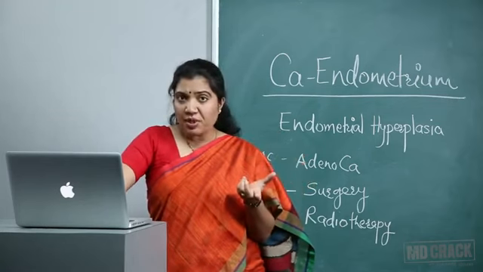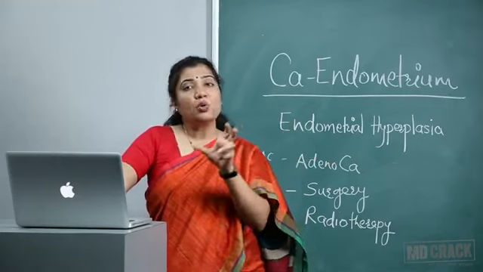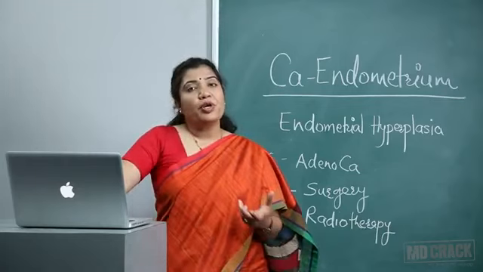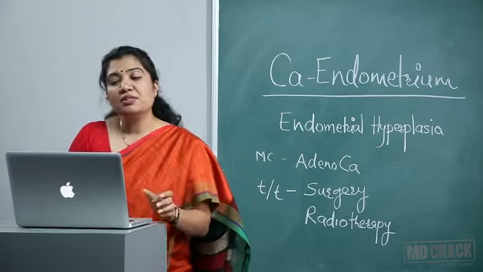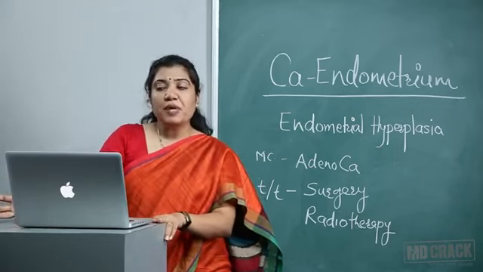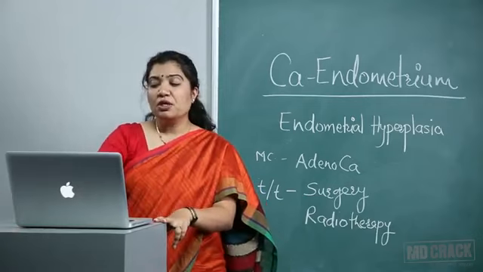So staging can be asked, or an MCQ can be asked on this, that a patient showing inguinal nodes, the answer would be 4B. If involvement of para-aortic node is seen, the answer is 3C. In stage 4, mainly treatment is palliative, radiotherapy or chemotherapy or hormonal treatment to increase the tumor sensitivity.